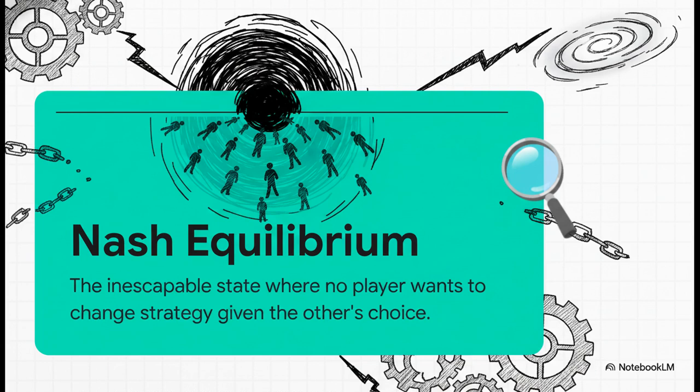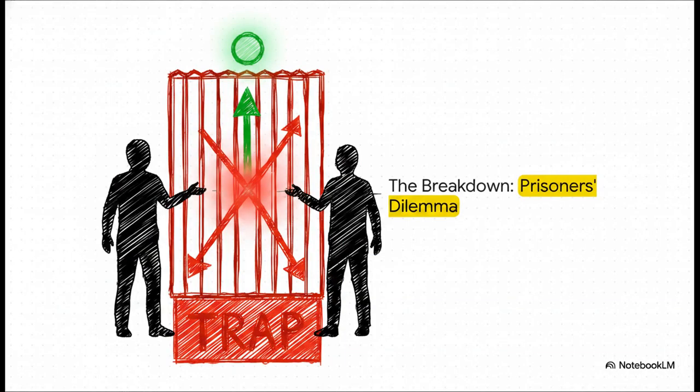It's this stuck state where neither player wants to change their strategy, assuming the other person's choice stays exactly the same. And let me tell you, once you fall into a Nash equilibrium, it is extremely difficult to escape, even if a vastly better reality is sitting right there, just out of reach. And that brings us to our first major strategic trap, the prisoner's dilemma. This brilliantly shows how the pursuit of dominant, self-interested strategies inherently drags everyone away from the best outcome, straight down into a defect trap. That trap, that's our Nash equilibrium.